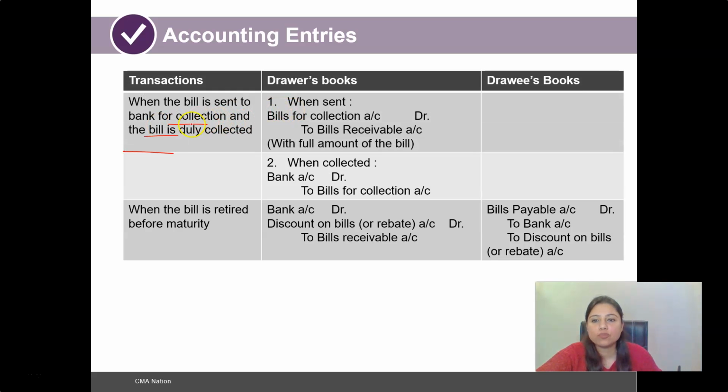Now, when the bill is sent to bank for collection and the bill is duly collected, so we saw one of the options out of those four options was when the bill has been sent to the banker and the banker is entitled to collection of that particular bill on due date of maturity. So once it is sent, the bills receivable account is going to be credited and bills for collection account would be debited with the full amount of the bill. So that is when it is being sent, and on collection again bank account is going to be debited, and instead of the bills receivable account we would be crediting the bills for collection account.